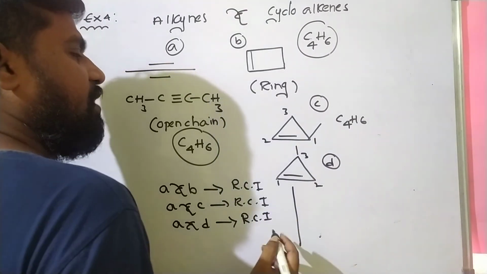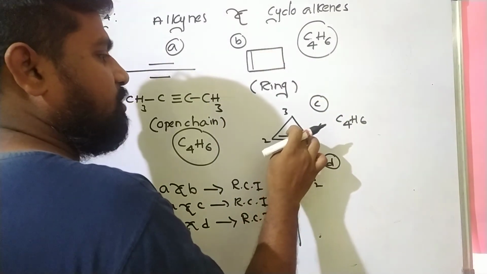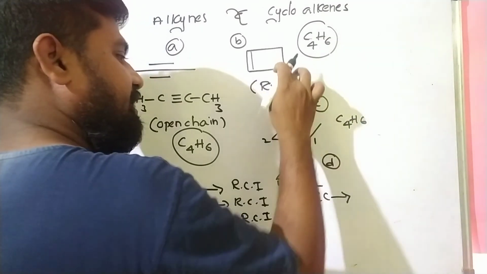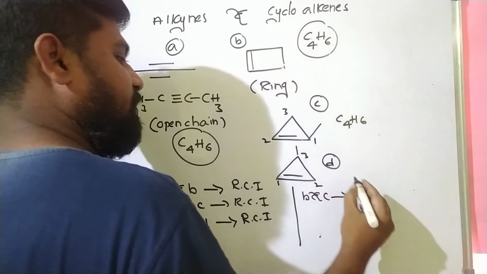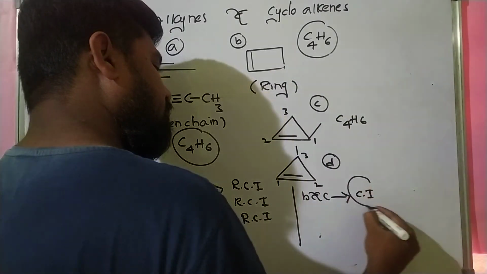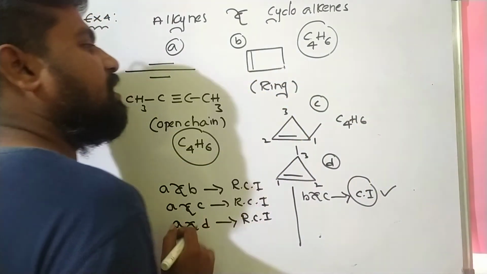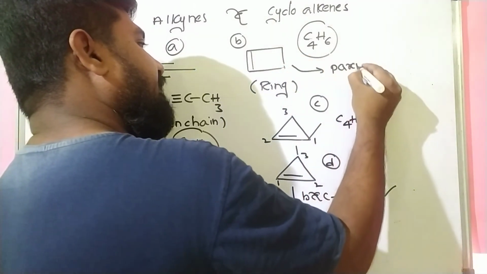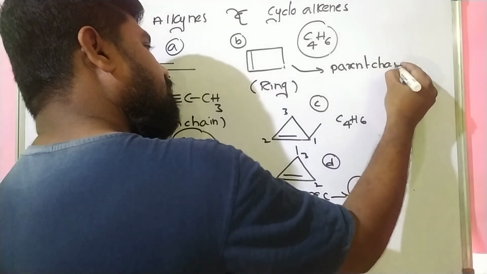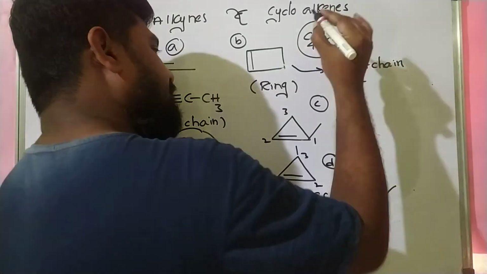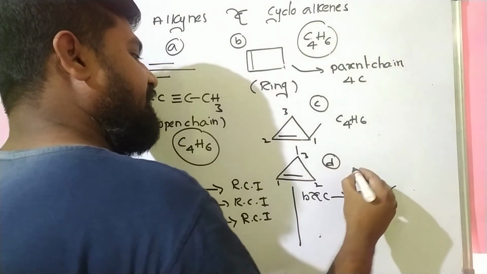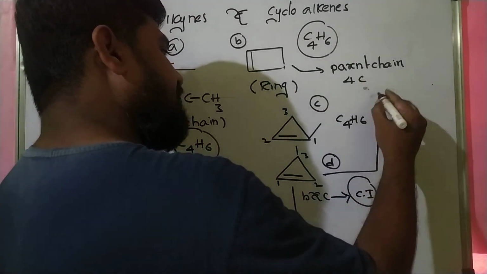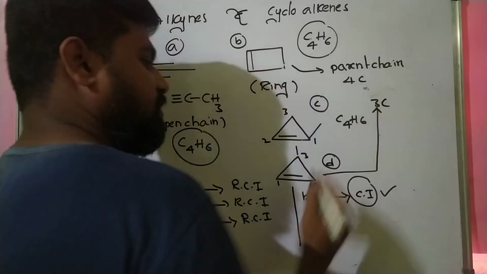Now this one and this one, meaning B and C, are chain isomers. Why? Because in this parent chain there are 4 carbon atoms, and in this parent chain there are 3 carbon atoms.